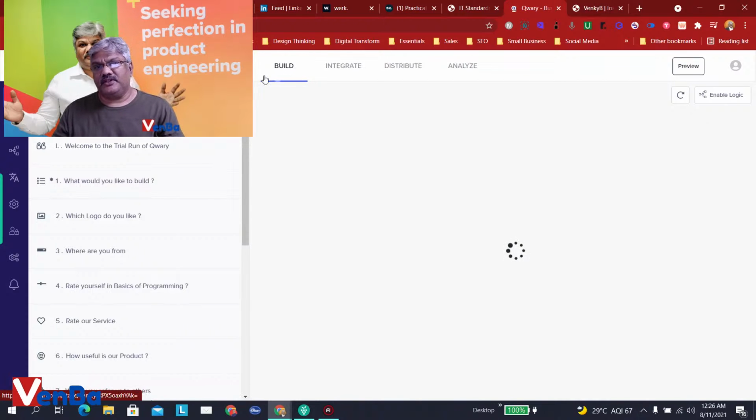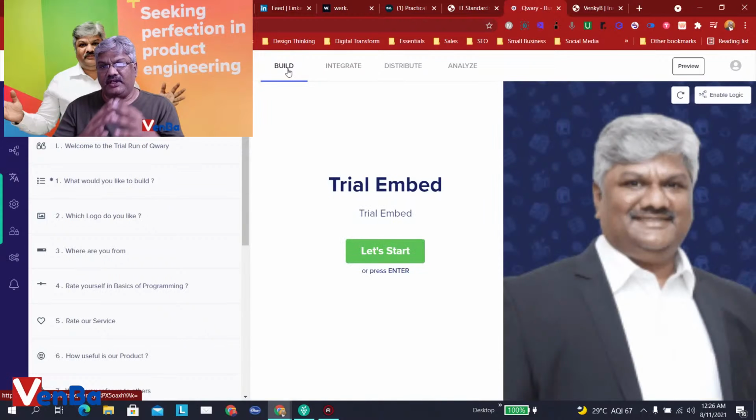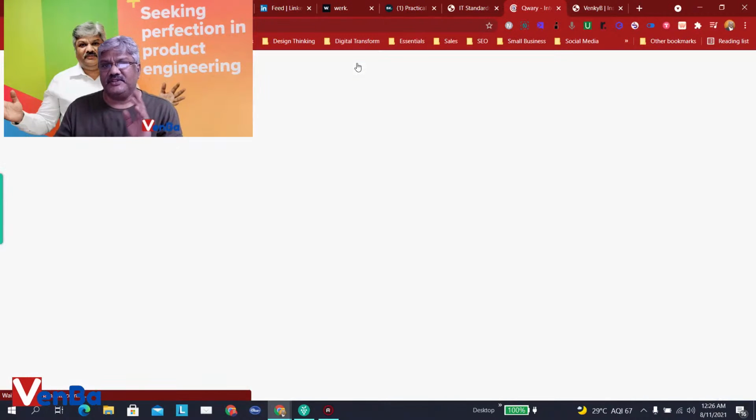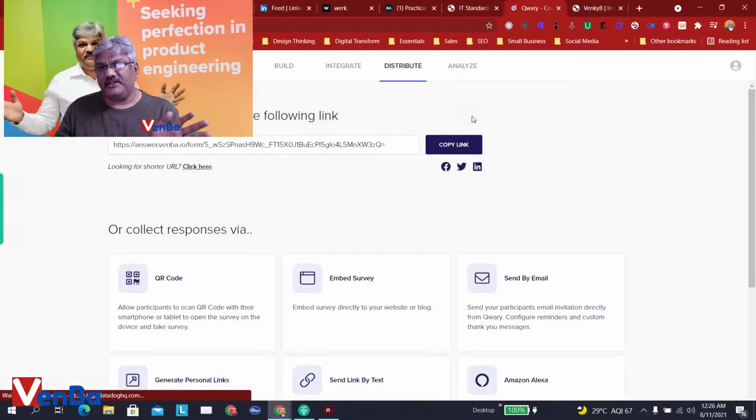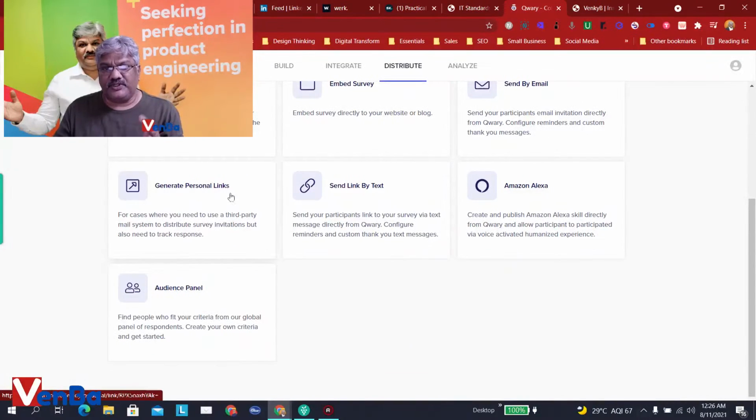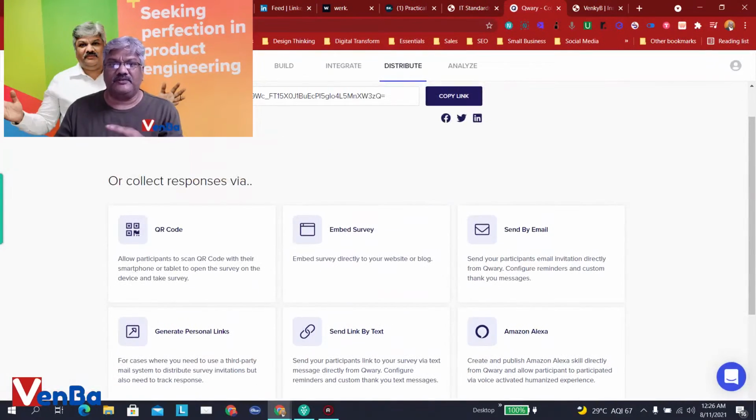So when you see, there are four different options that you'll see on top. One is to build. This is where you build all your questions and the kind of survey and all those embedding logic, and so on and so forth. Then is integration. They have phenomenal integration with Zapier, Integrately, Pabbly, and Webhook. I use only Webhook. And then distribute. Again, you can distribute in various ways. You can generate a QR code. I have set it up with a custom domain, and when you use a custom domain, there is no way Qwary's name will be there.